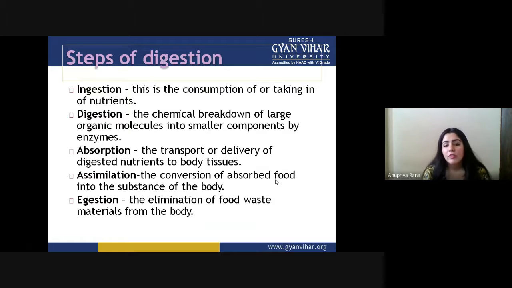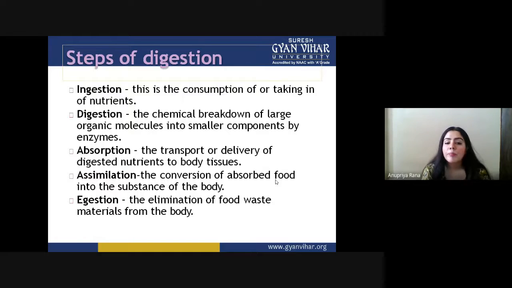Fourth one is assimilation. Assimilation is the conversion of the absorbed food into the substance of the body. These are the very important substances needed by the body for development, or you can say the energy formation phases. All these processes happen under the assimilation phase.